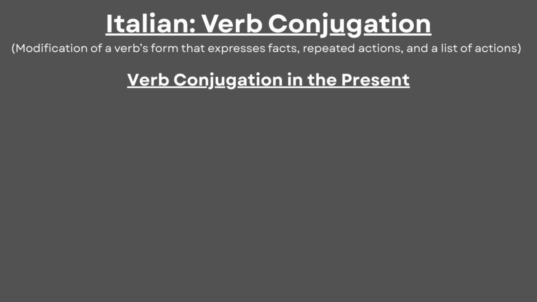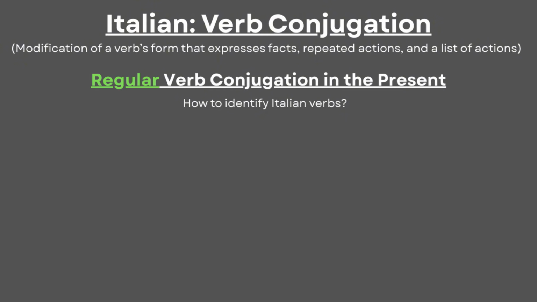To conjugate verbs in the present, we first have to understand how to identify Italian verbs, such as who is doing the action and when the action happens. For now, we'll focus on the conjugation of regular verbs in the present. Although Italian has irregular verbs too, those will be shown separately in the next video.